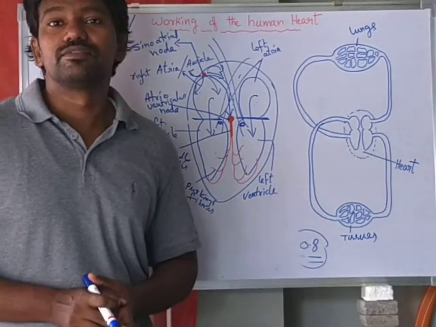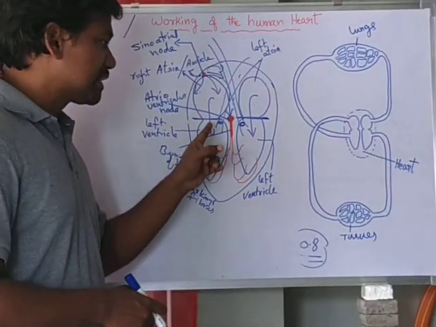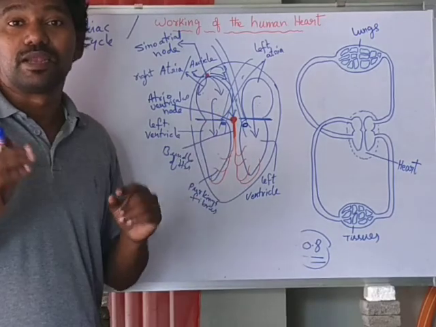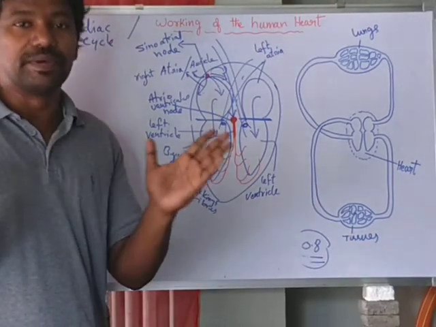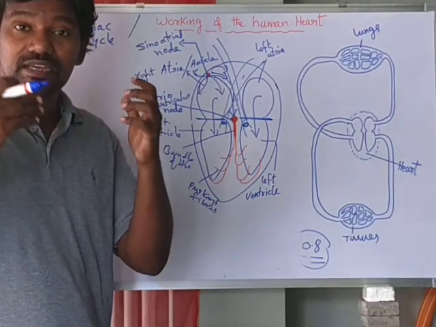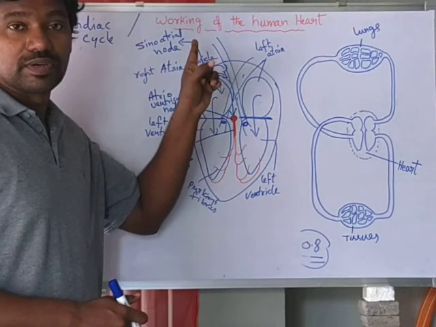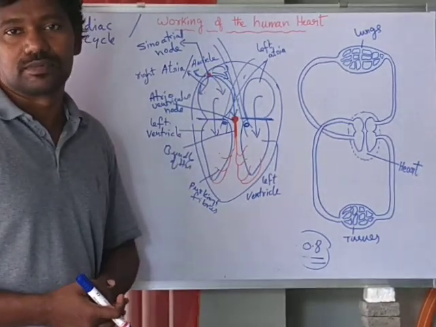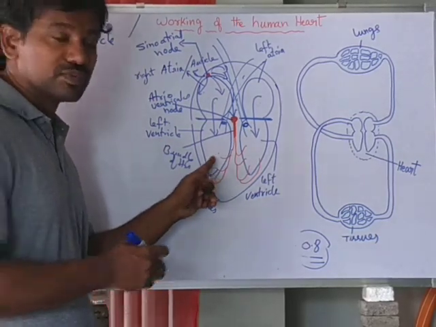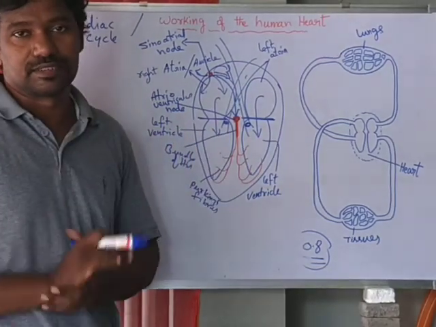So when the ventricular pressure increases further, then what happens? The semilunar valves, which are present at the pulmonary and systemic arteries, are open. So when they are open, the blood moves from the ventricles to the arteries, the pulmonary and systemic arteries.